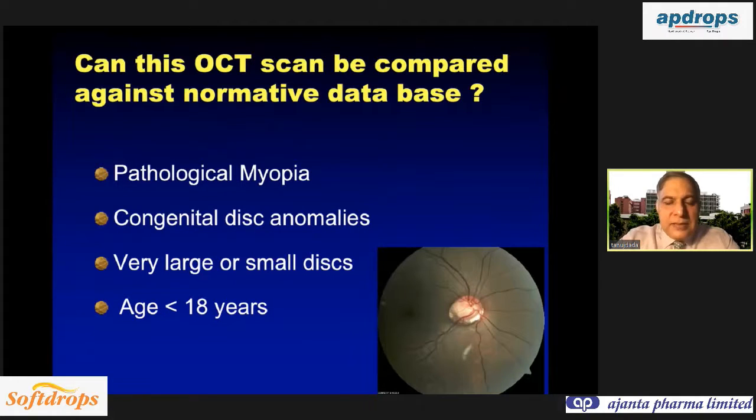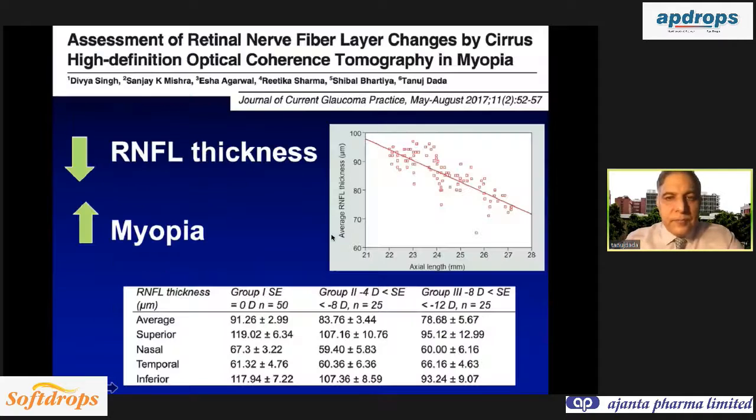So first principle is you have to check whether this patient falls into a normative database or no. So if you have high pathological myopia, congenital disc anomalies, very small or very large disc, or age less than 18 years, then there is no normative database for them. So OCT is very highly likely to give you a wrong result. And remember, as myopia increases, there will be a decrease in RNFL thickness captured on the OCT, and that is why there is a very high chance of getting a false positive on the OCT in myopia. In these patients, try and capture the ganglion cell complex and also repeat the imaging after 6 to 12 months to see progression.